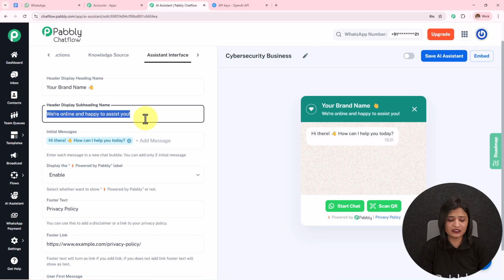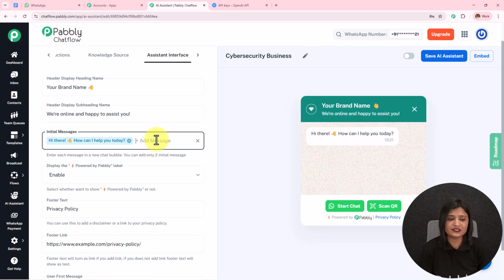So if you want, you can keep it. If you want, you can remove this. Then we have this initial messages. So you can enter only 2 initial messages. Based on these 2 initial messages, your AI agent is going to reply to the users.